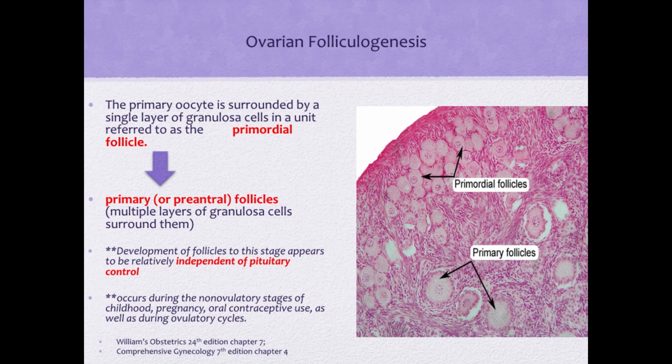The primary oocyte is surrounded by a single layer of granulosa cells in a unit referred to as the primordial follicle. Even in the absence of stimulation by gonadotropins, some primordial follicles will develop into primary or pre-antral follicles, at which stage multiple layers of granulosa cells surround them. Development of follicles to this stage appears to be relatively independent of pituitary control, but is probably influenced by intraovarian, nonsteroidal processes that remain to be understood. Development to this stage occurs during the non-ovulatory stages of childhood, pregnancy, oral contraceptive use, as well as during ovulatory cycles.